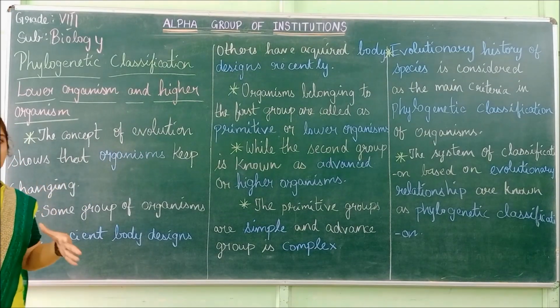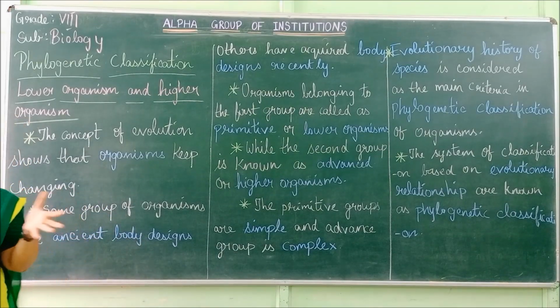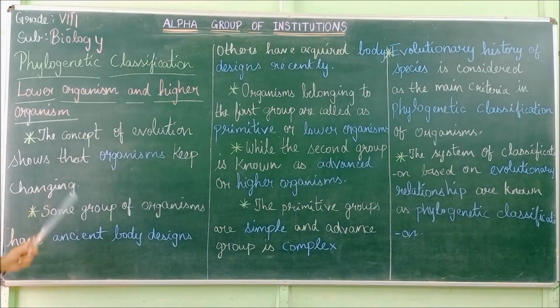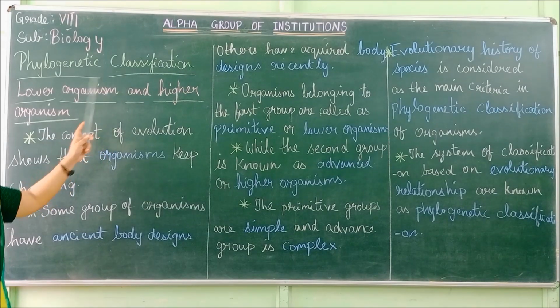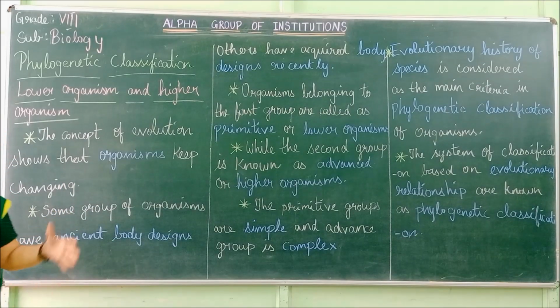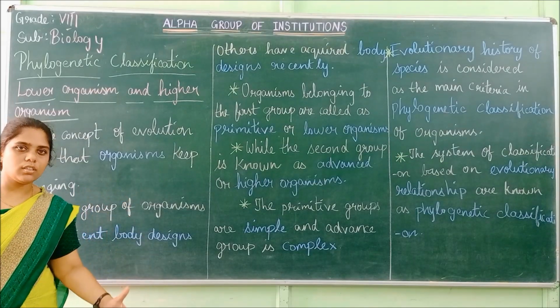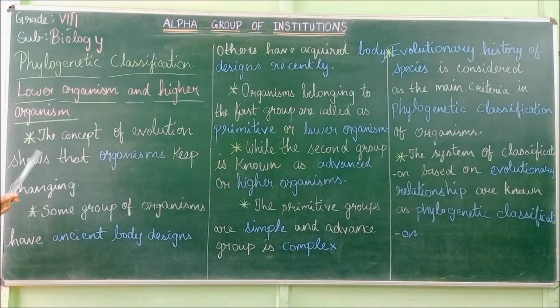Later on I will explain why some organisms are called lower organisms and why some are called higher organisms. But for phylogenetic classification, you should remember that the classification is made based on lower organisms and higher organisms. All the organisms were taken together, and some were considered lower organisms and some higher organisms. The concept of evolution shows that organisms keep changing.